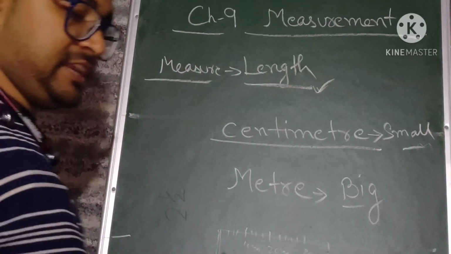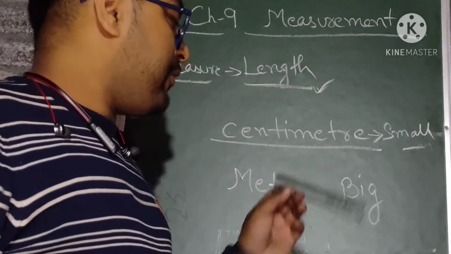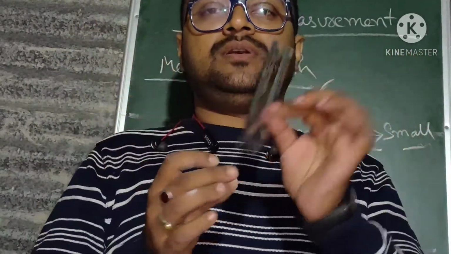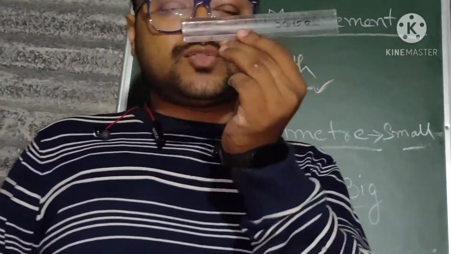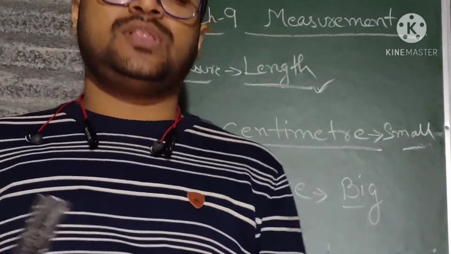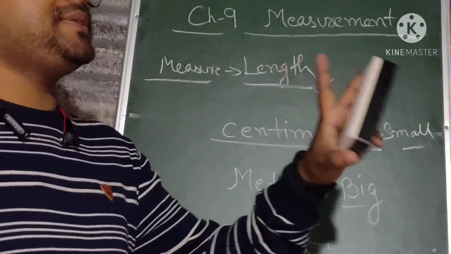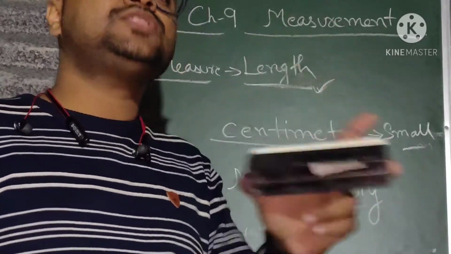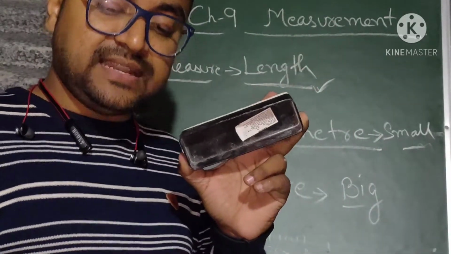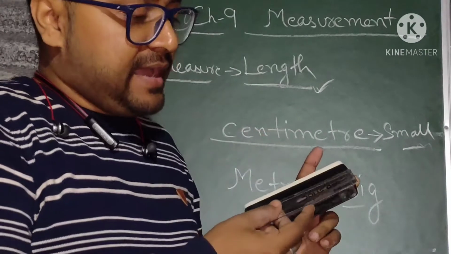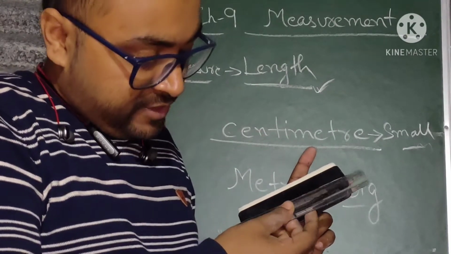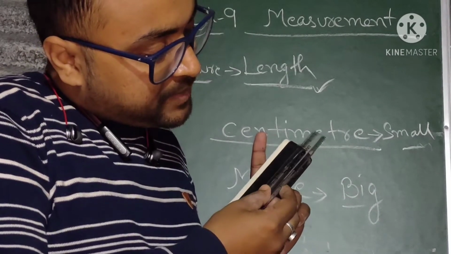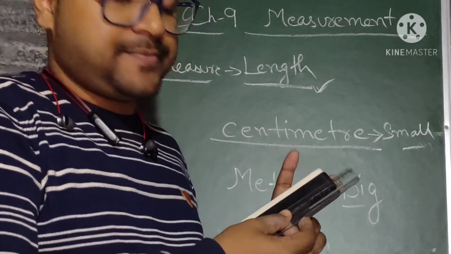So now, what I was saying is that this is the ruler, and all of you have this ruler. This ruler is used to measure the smaller units. Suppose I want to measure this duster. What is the length of this duster? To measure the length of this duster, I can use this ruler. If I measure from here, it will be something like 12.5 centimeter.